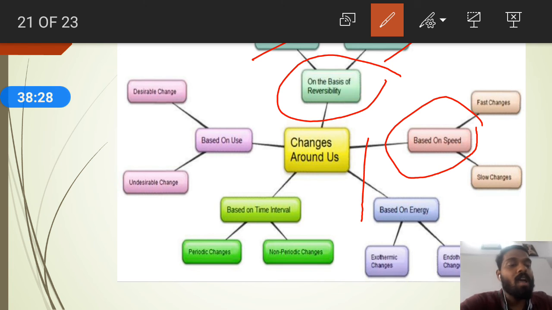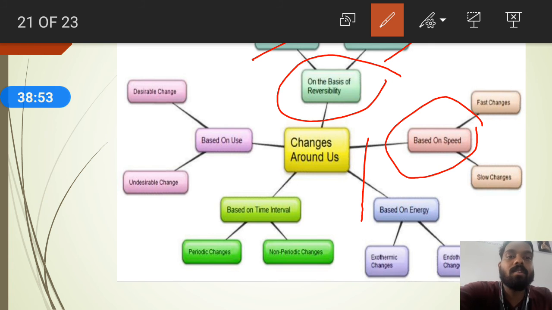Already we have seen what is reversible change and irreversible change. Reversible changes means if any change is taking place, that can be reversed again. Such changes we can call reversible change. Irreversible changes means certain changes which cannot be reversed, like unripe mangoes to ripe mangoes, unripe fruits to ripe fruits. That is irreversible change.